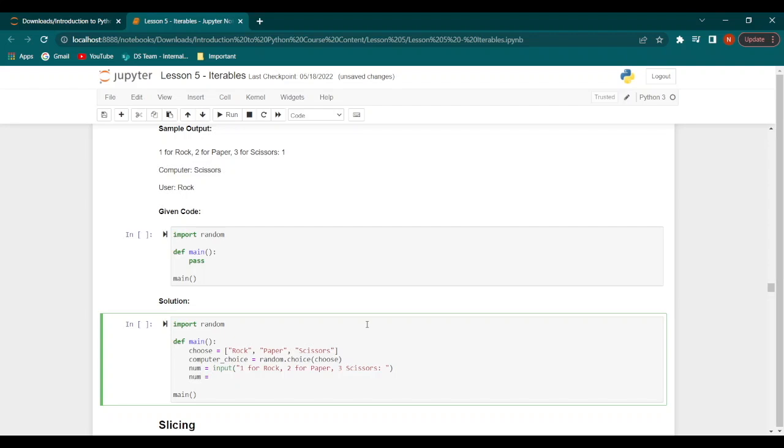Now we convert this input into an integer. So we say int(num) - 1 to make it understandable to the Python interpreter. Next, we create a variable called user_choice, to which we assign choose(num).